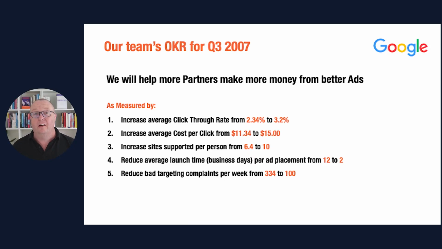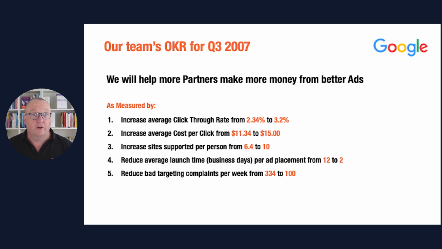This is an OKR, or an objective and its key results, from my team at Google I talked about in the last session. Our team had a few such OKRs covering different aspects of our strategy each quarter. But in this one, you can see the objective at the top. We will help more partners make more money from better ads. This is what we want to achieve this quarter.